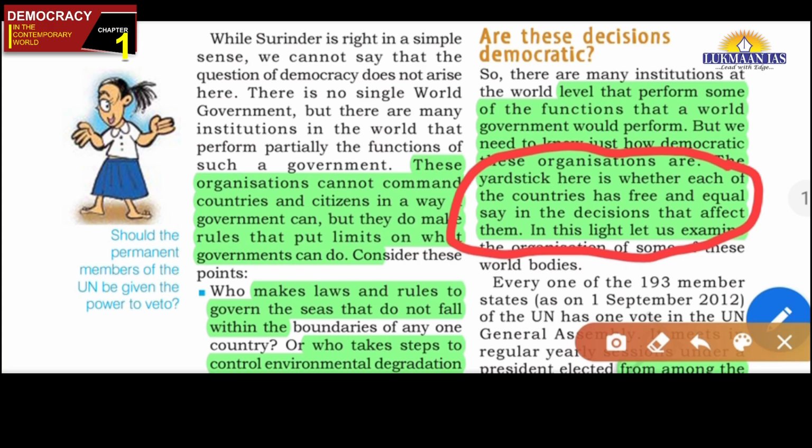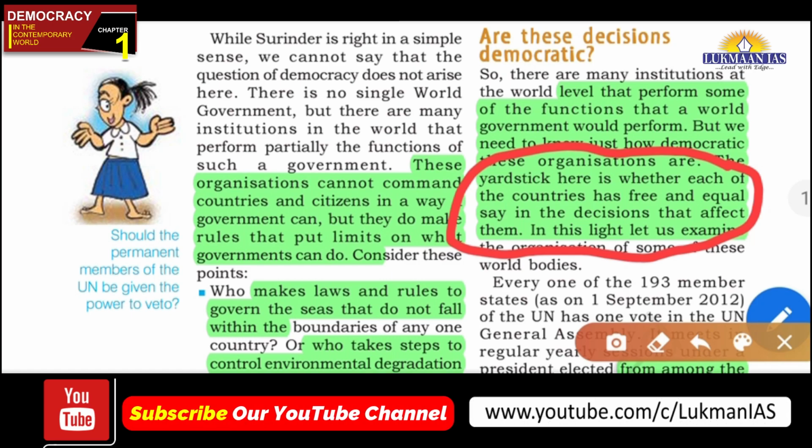That is, if any decision is being taken, do those who are affected by that decision have a say in the decision making process as equal participants? Then democracy exists. But we will see that this is not the case in the United Nations also.